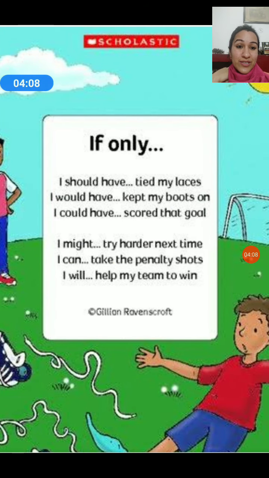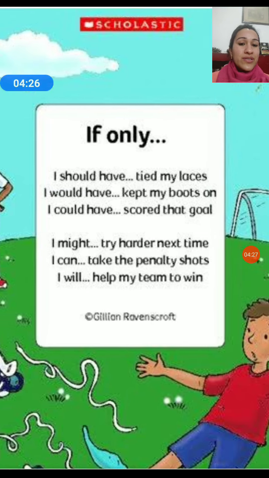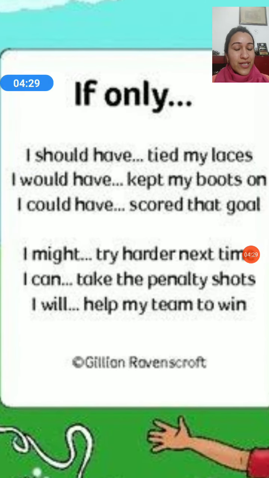Now take a look at this poem. I should have tied my shoelaces. I would have kept my boots on. I could have scored that goal. I might try harder next time. I can take the penalty shots. I will help my team to win. What is it doing here? It is literally telling you the correct usage of each modal.